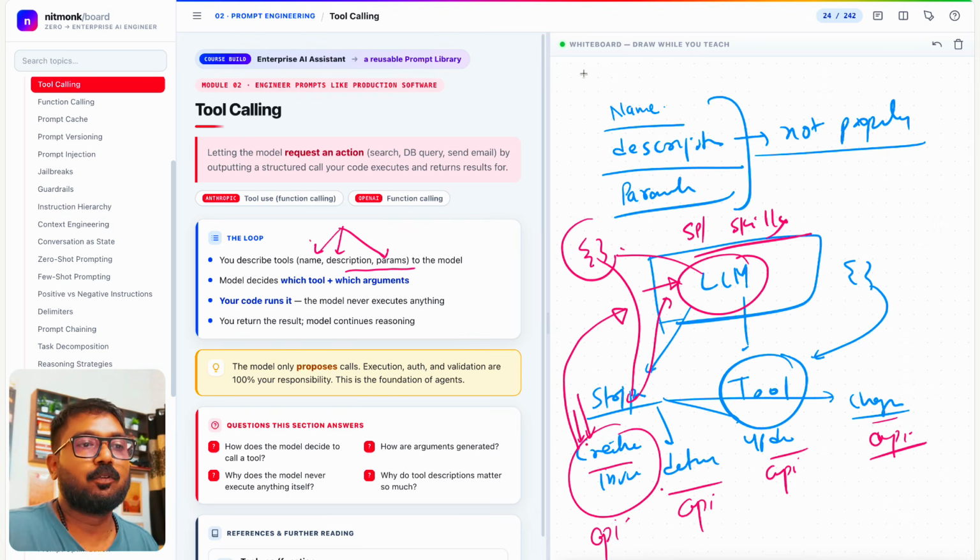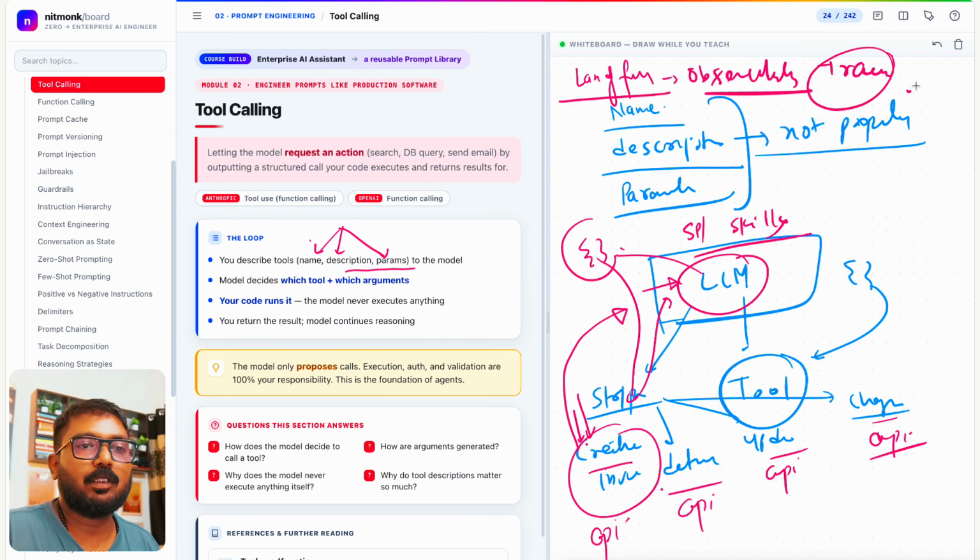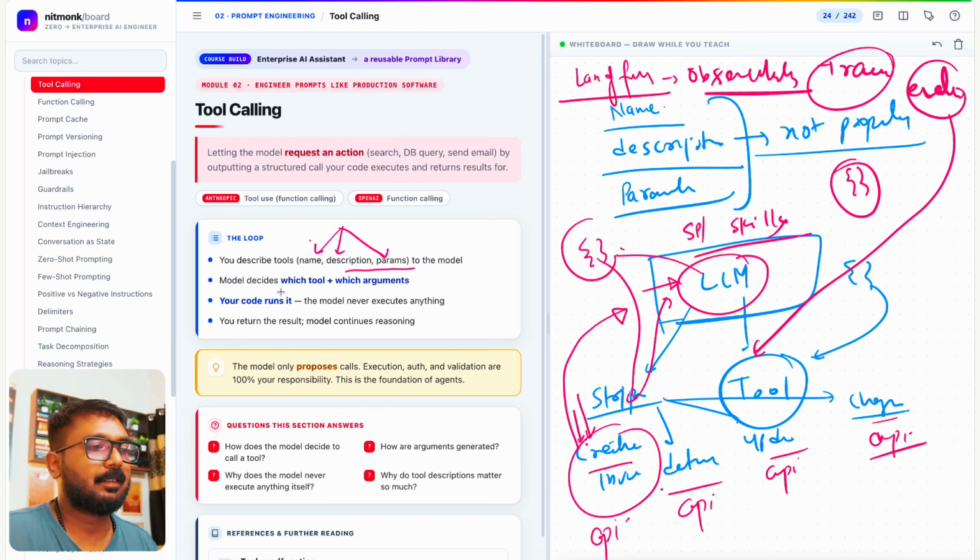Here itself, you can use, let's say, Langfuse, for example, for observability or traces, to evaluate if these tools are getting called or not, and if this tool is returning proper data or not, right? So the model decides which tool and which argument, and your code runs it.